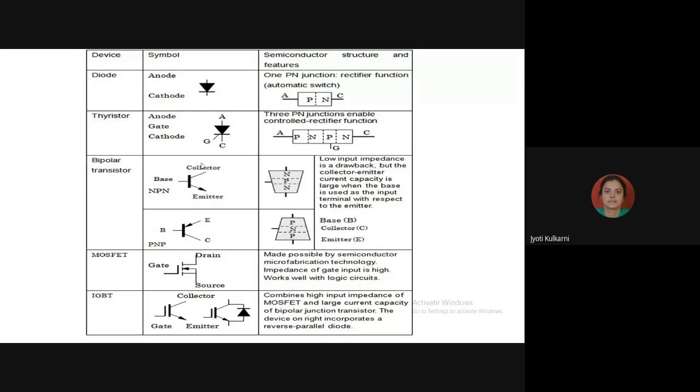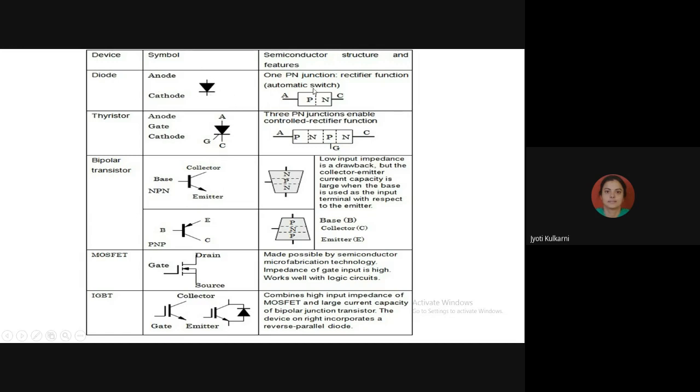Now, in this particular topic, what are we supposed to understand? We are supposed to understand their basics, because in the anode and cathode, the diode is taking the current from anode to cathode.